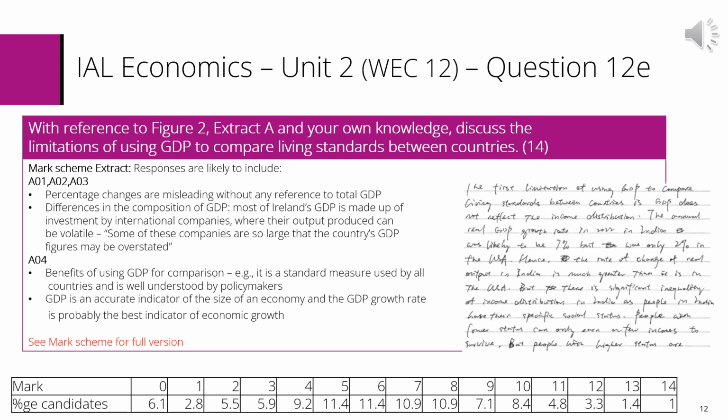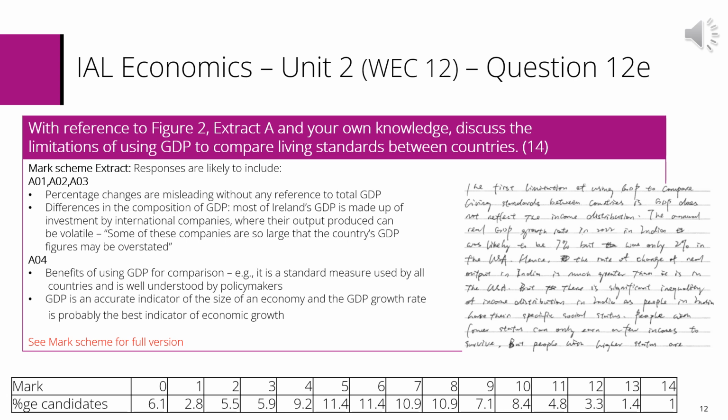These descriptors cover knowledge and understanding, that's AO1, application of knowledge and understanding, that's AO2, analysis, that's AO3, and finally evaluation, which is AO4. The examiner then decides which description of the skills is the best fit for the response, i.e. is it level 1, 2, or the highest, level 3.